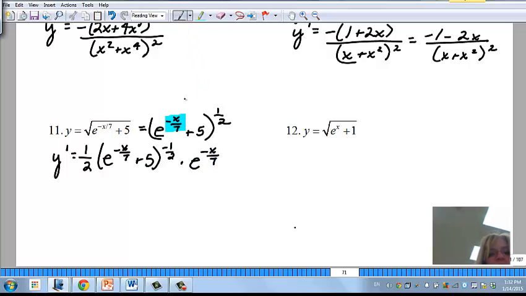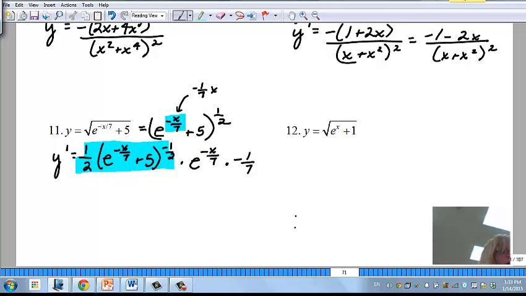I haven't taken the derivative. And that is the same thing as saying negative 1/7 x. So this is kind of like a bracelet, if you will. We're going to multiply this by negative 1/7, because if I take the derivative of negative 1/7 x, it's negative 1/7. So let's kind of go through this again. Ready? I take the derivative of the outside, don't touch the baby. Then I take the derivative of the inside, which is rewrite the exponential function, and then we have to do the power as another inside.